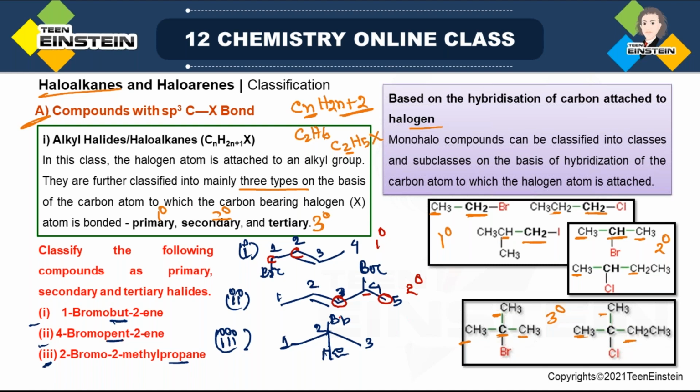And the last one, bromine is attached to carbon number 2, but carbon number 2 is attached to 3 methyl groups. That means it is attached to 3 carbon. So it will be 3 degree. So is this question clear? Why the first one is 1 degree, the second one is 2 degree, the third one is 3 degree. Any doubt? Should I repeat?